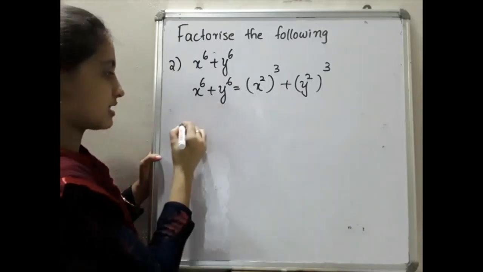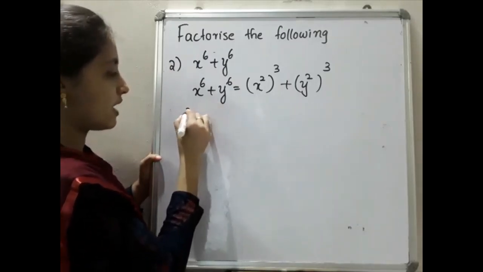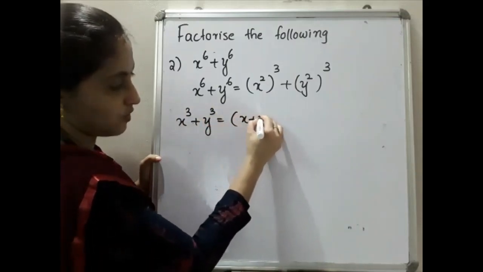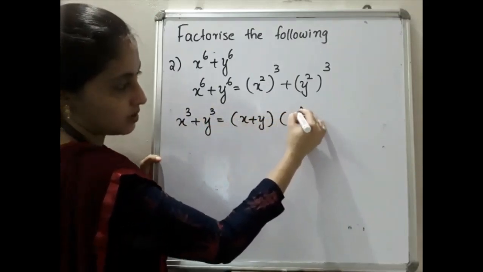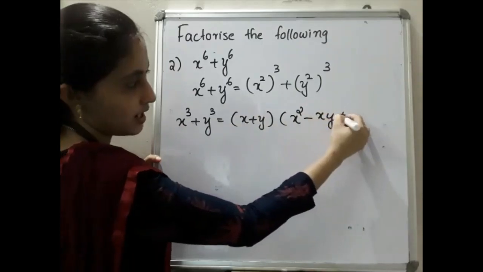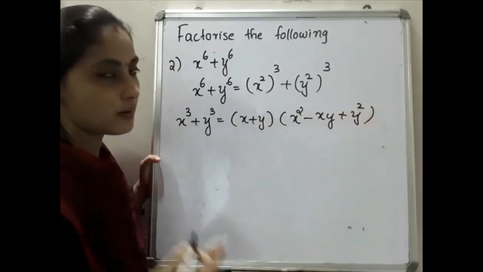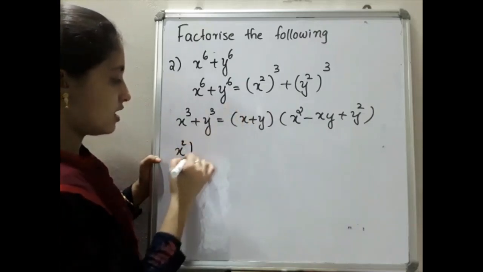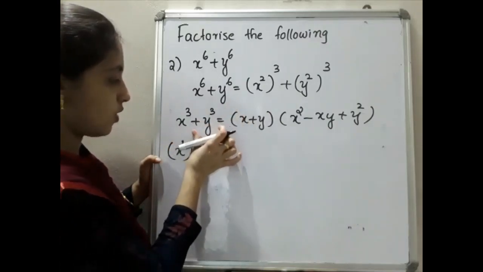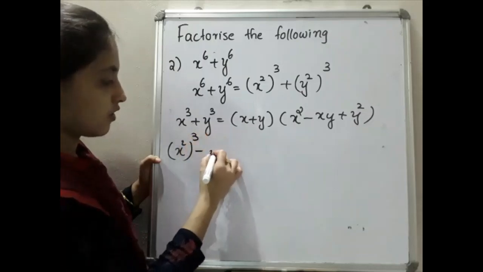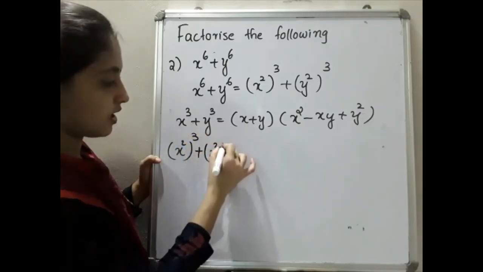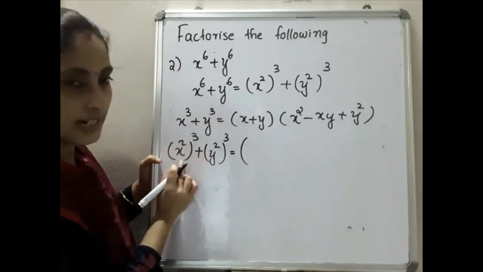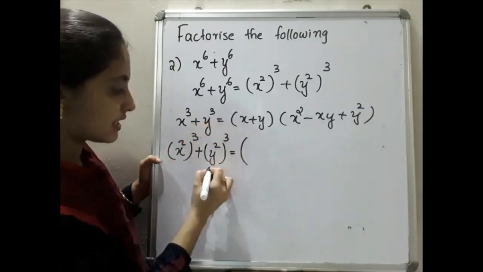Clear? So please write down how you will write the formula. x cube plus y cube will be equal to what? x plus y into x square minus xy plus y square. In every problem you have to write the identity. So x square the whole cube plus y square the whole cube will be equal to what? Instead of x here it is x square. Instead of y here it is y square.